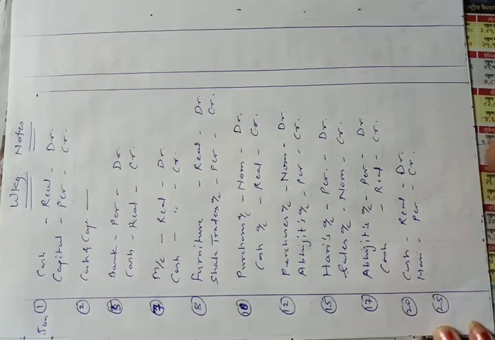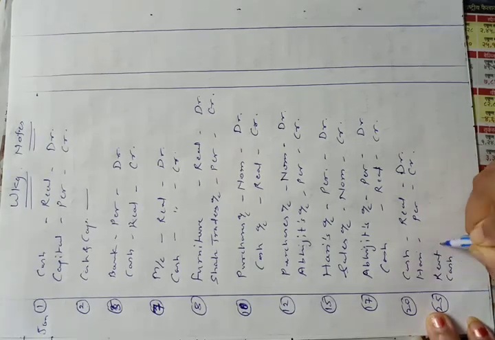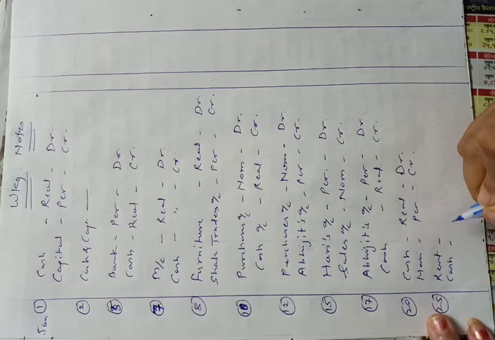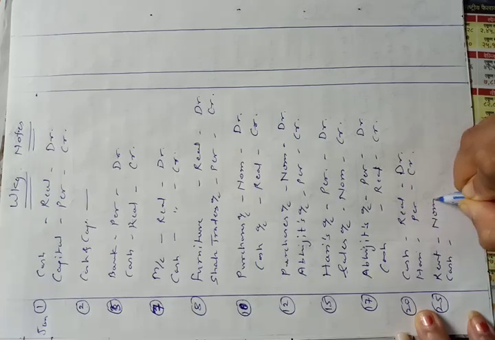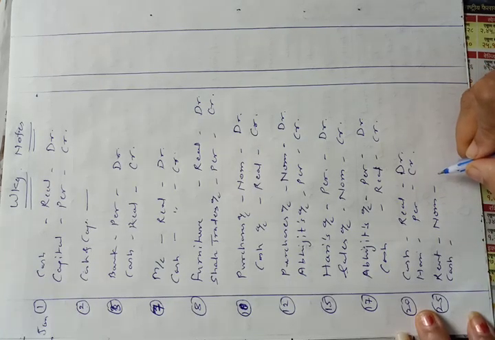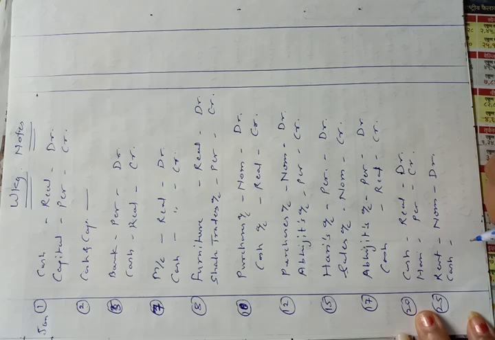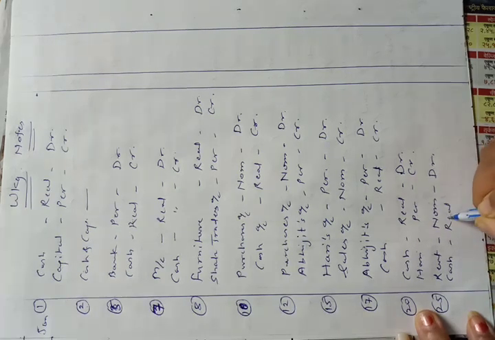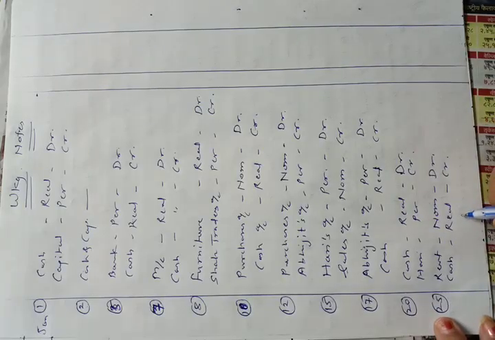Now 25th Jan, paid rent to Amar rupees 6,000. Here two accounts are involved, that is rent account and cash account. Amar is not important because this is a cash transaction. We are paying rent rupees 6,000 to Amar. Rent account is a nominal account and it is our expense as we are paying rent. So rule says that debit all expenses and losses. Rent account will be debited. Cash account is a real account. Cash is going out from our business as we are paying rent. The rule says that credit what goes out. Real accounts rule: debit what comes in, credit what goes out. So cash account will be credited.